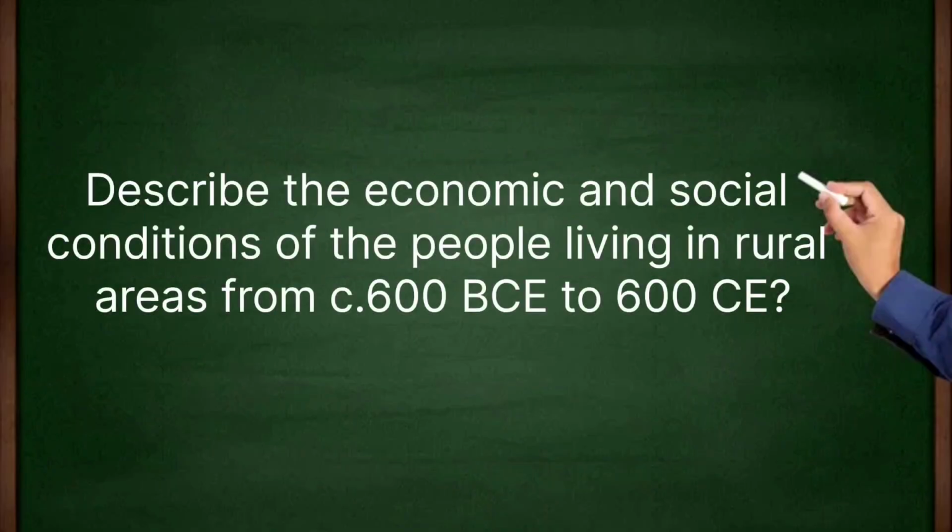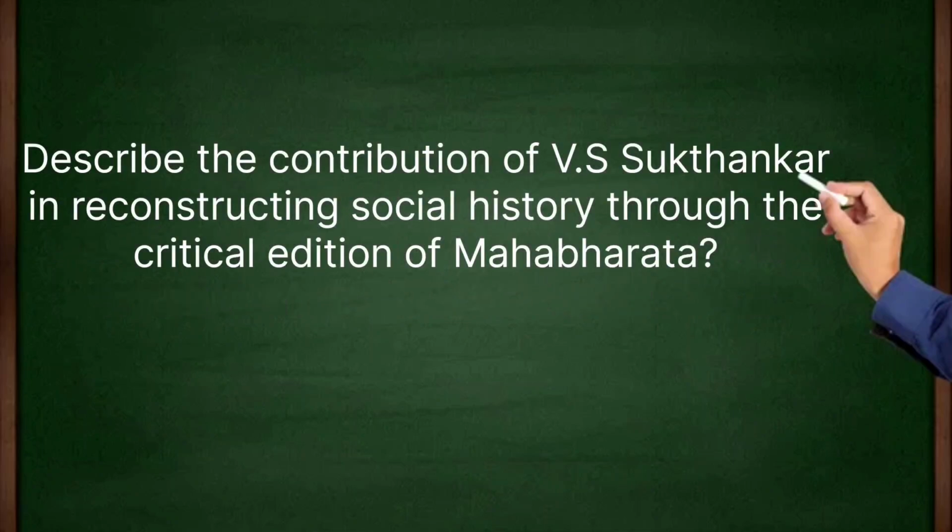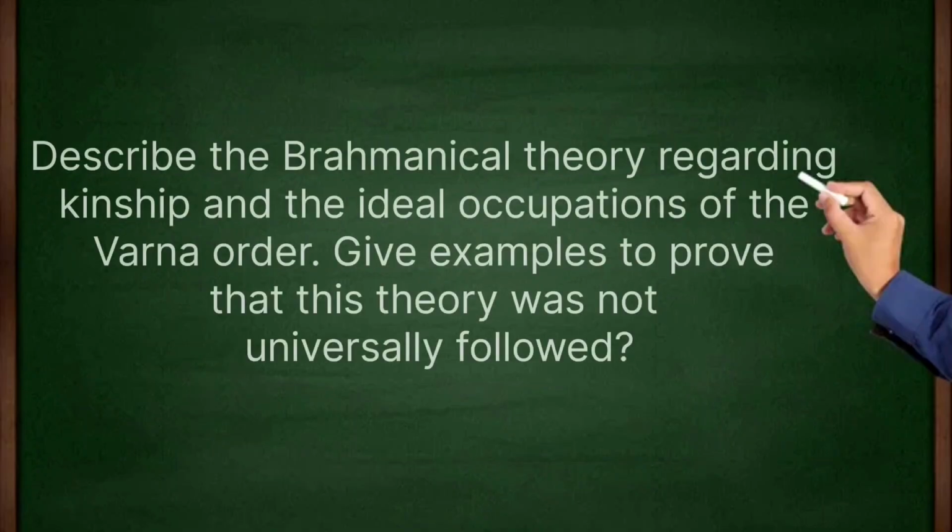Describe the economic and social condition of people living in rural areas from 600 BCE to 600 CE. Describe the contribution of V.S. Sukthankar in reconstructing social history through critical edition of Mahabharata. Describe the Brahmanical theory regarding kingship and the ideal occupation of the Varna order. Give example to prove that this theory was not universally followed.